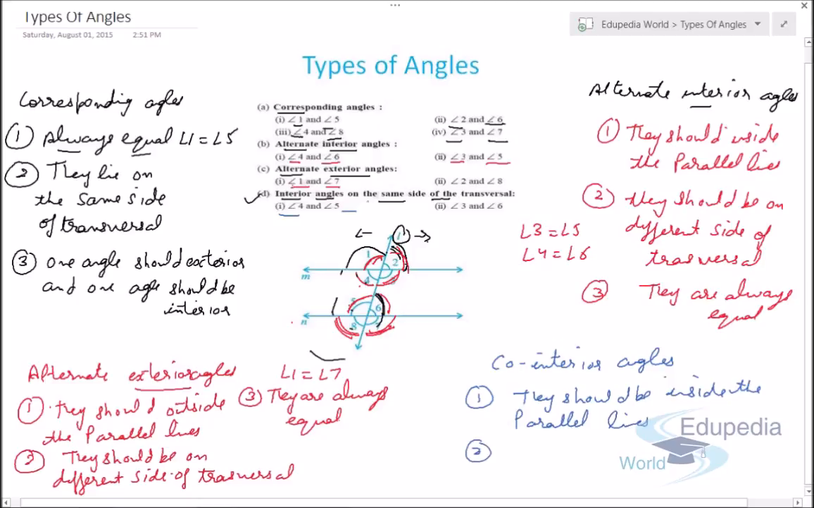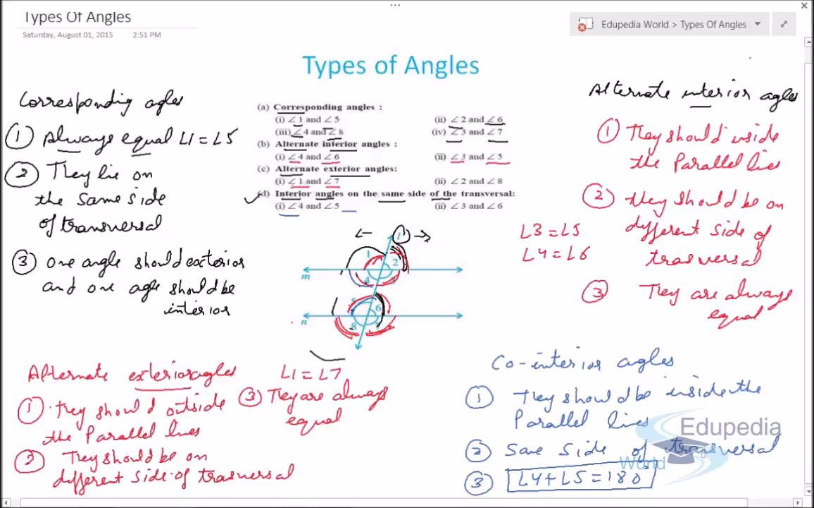Next point is same side, so they should be on the same side of the transversal. This means angle 4 and angle 5 represent the co-interior angles or interior angles on the same side of a transversal. The last point is their sum is always equal to 180 degrees, meaning angle 4 plus angle 5 will always be 180 degrees. So it is a very important concept from the lines and angles point of view. So this was all about the types of angles that are used in lines and angles.